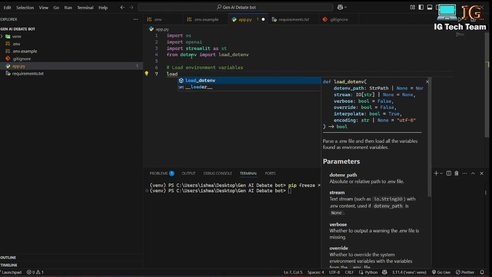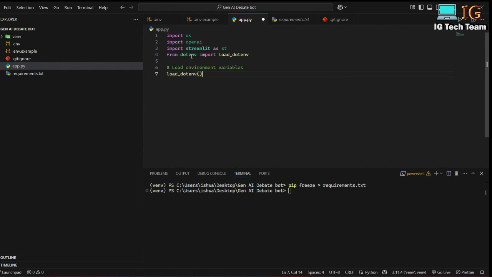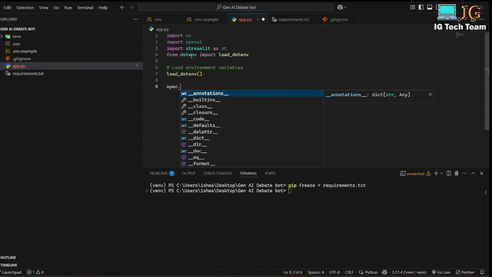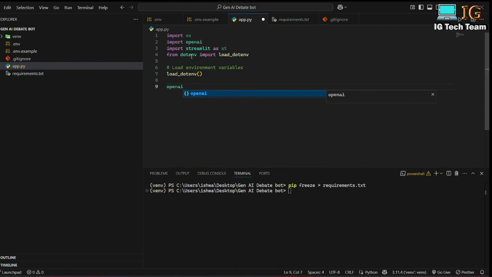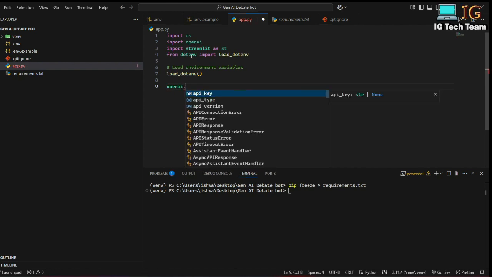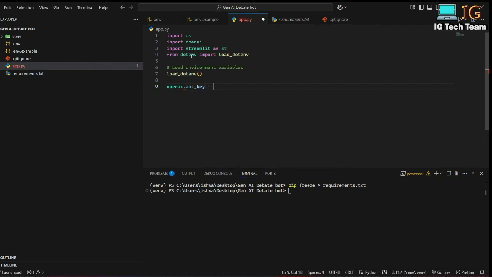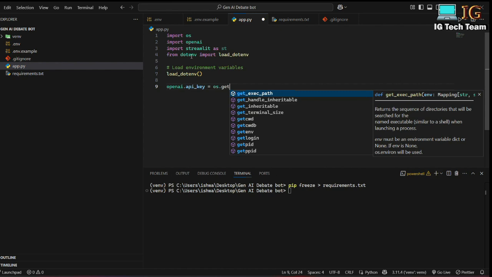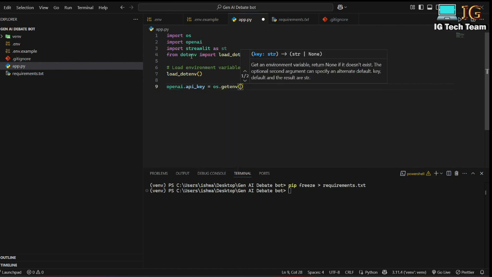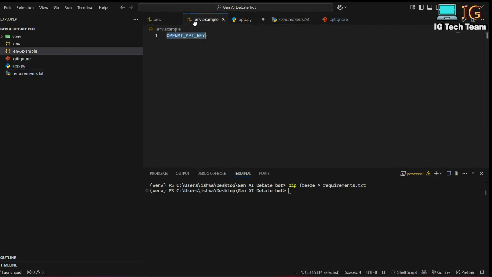I have to write load_dotenv, I have to call this, and after this I can get my OpenAI key. I can write openai.api_key equals os.getenv, and my environment variable name is OPENAI_API_KEY.